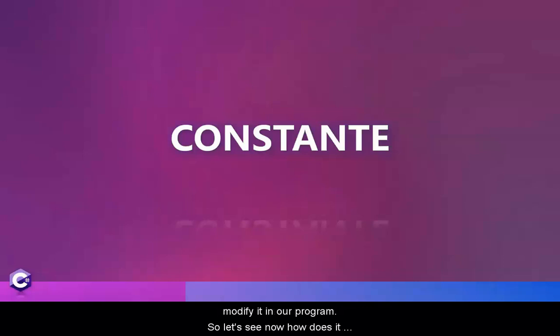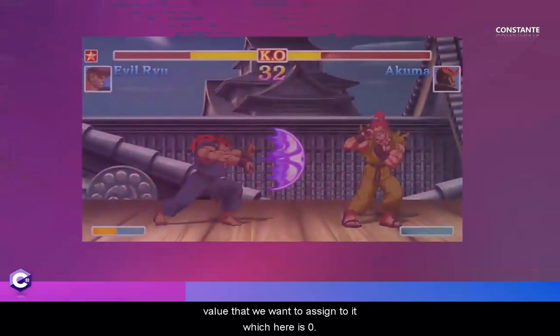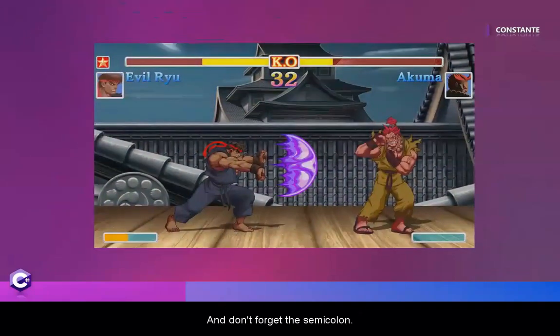So let's see now how it works in C#. Let's go to our IDE. Now we are on the IDE, we can delete all this. To create the constant, it's very simple. Type const, then the data type that we're going to assign to it, which will be a number, so we can put int, and then name the constant. Here it's a minimum value, so we can name it minLife. Then an equal sign and the value that we want to assign to it, which here is 0. And don't forget the semicolon.